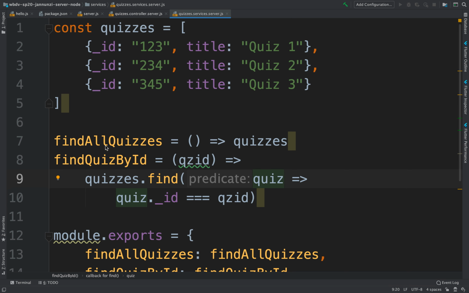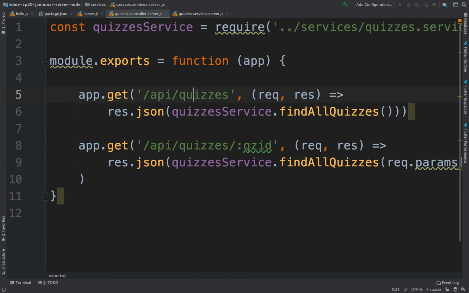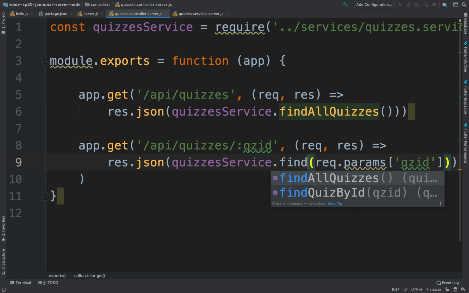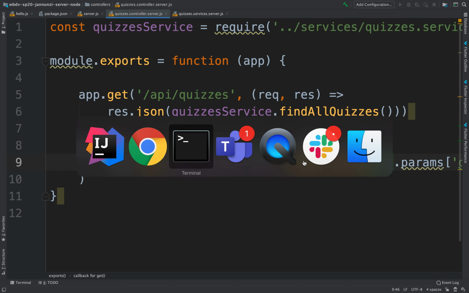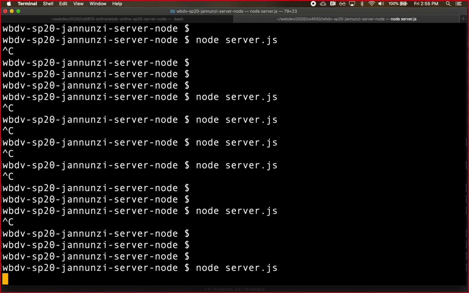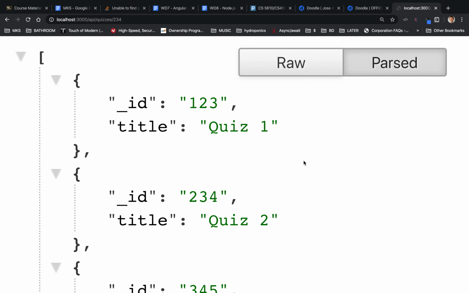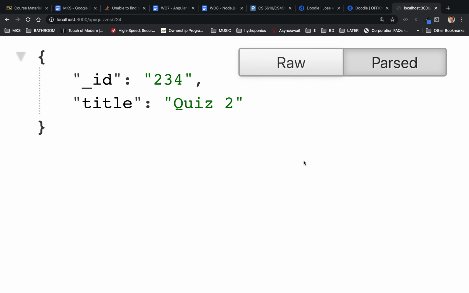What did I do here? Find all quizzes. Did I misspell it in the service? Oh, we did findAllQuizzes again. Yeah, so this is findQuizById. There we go. All right, I hate computers. They're always right. Let's try it again. Let's go back, and there we go. Now we're getting that one quiz by the ID that we passed in there.